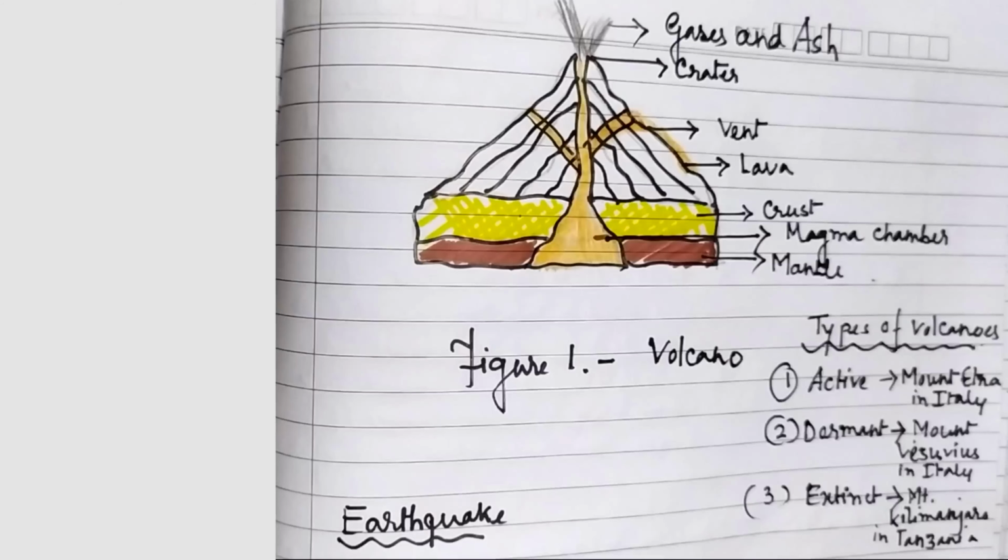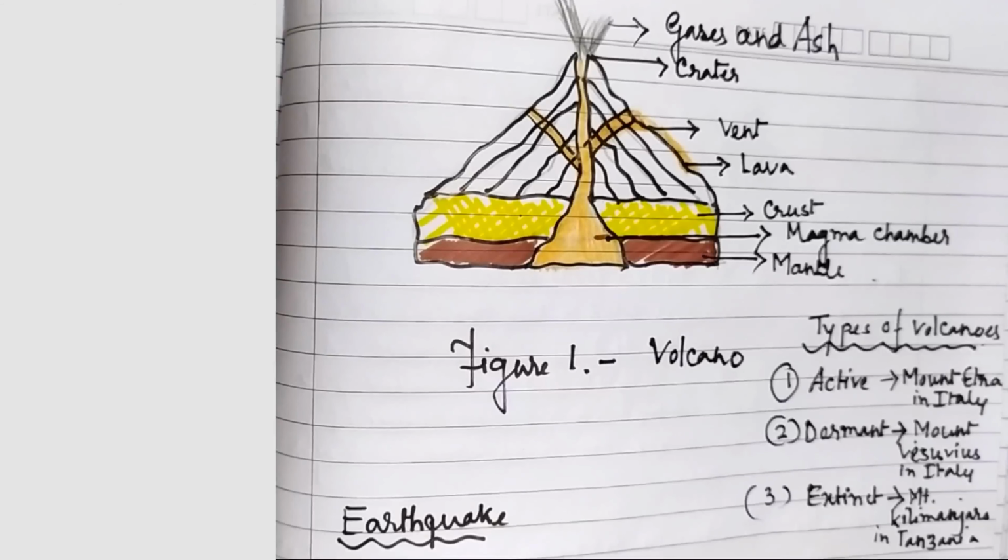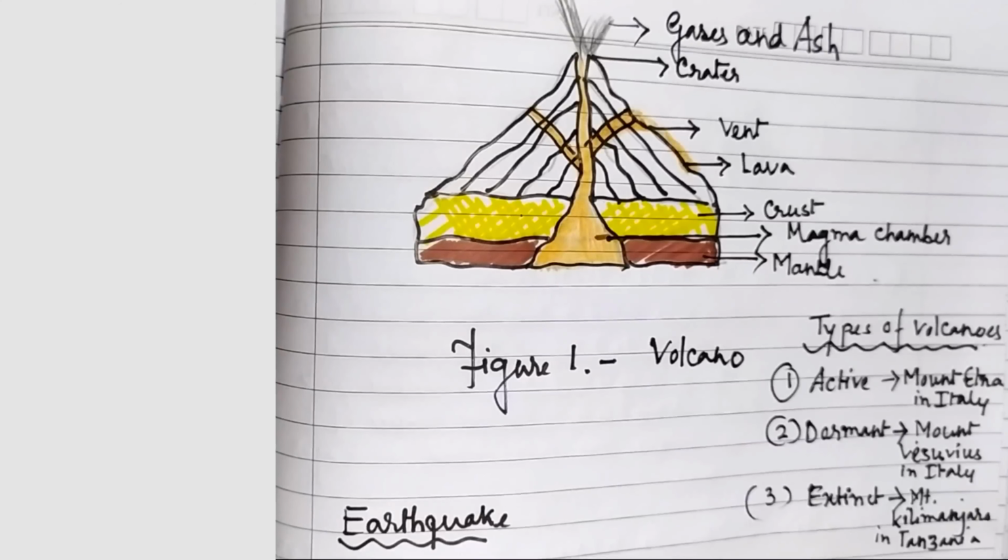Got it now? Now we are going to discuss our next topic, and that is volcanoes. So what are volcanoes? Volcanoes are vents or fissure-like openings in the earth's crust through which extremely hot, viscous, molten rock material called magma, charged with gas and volatile matter, erupts. So the question is, what is the meaning of viscous? Viscous means the thickness of any kind of fluid, and volatile means that which can easily change into gases.